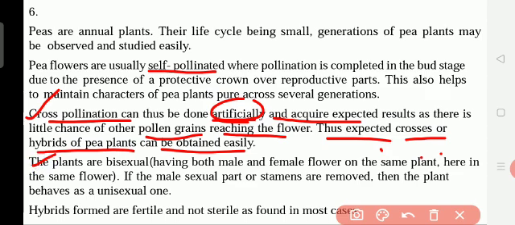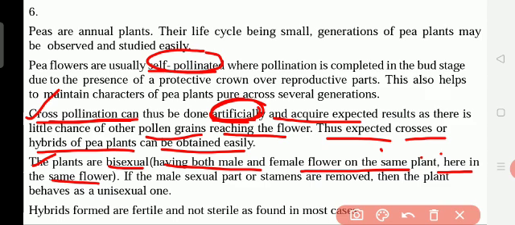So next, he made the cross-pollination in the pea plants artificially, though only self-pollination takes place naturally in pea plants. The plants are bisexual, having both male and female parts in the same flower. If the male sexual parts, the stamens, are removed, then the plant behaves as a unisexual one. Uni means single, bi means two. If they remove the stamen, that means the male parts, the plant becomes unisexual, having only the female parts.